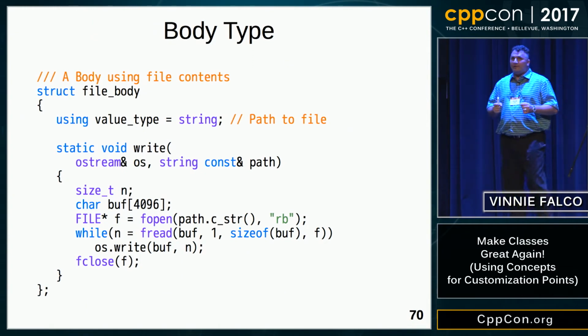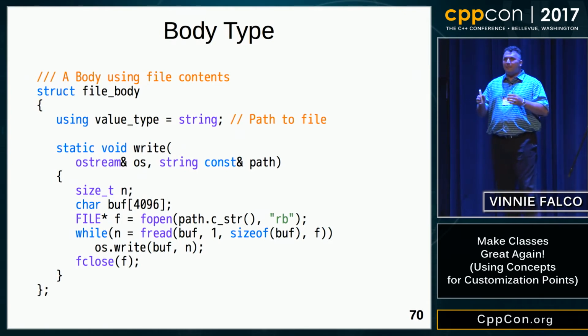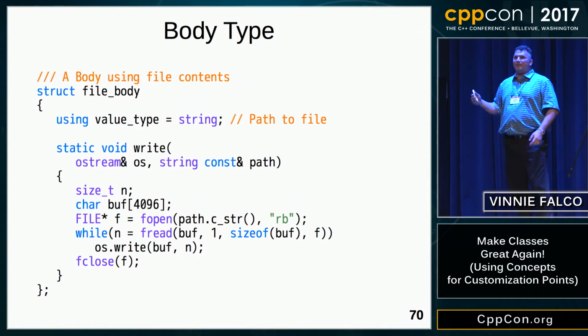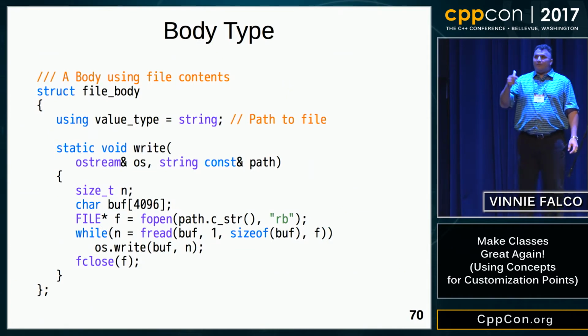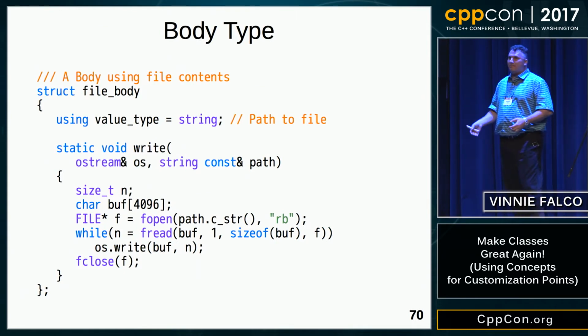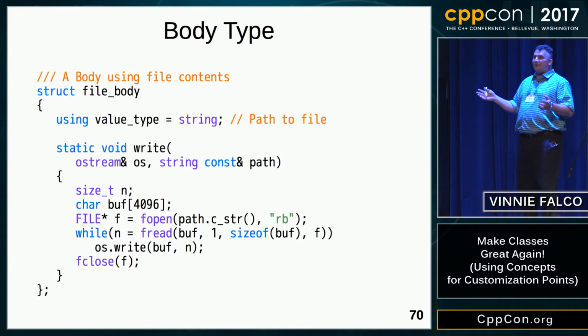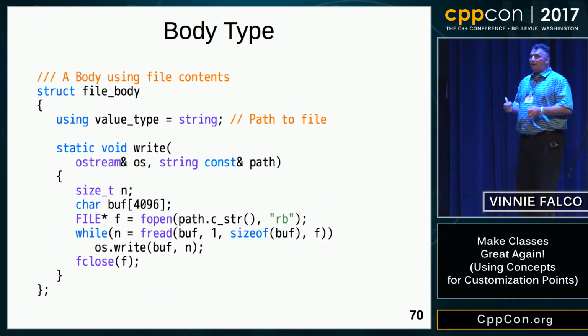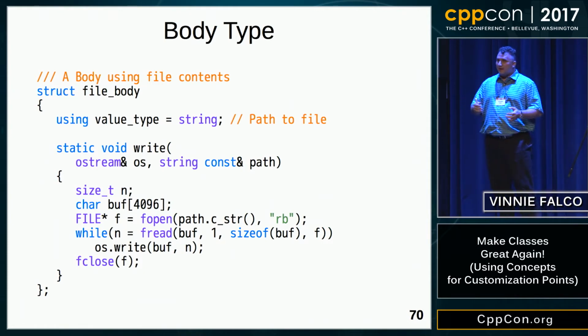Now there are two interesting things about this implementation. The first one is that the body value type up until now has been a container of bytes that actually get delivered. But in this case, the meaning of the body is now a file name. The file name is not delivered, but the contents are, so the semantics have changed. The implementation of the write function up until now has been to deliver everything that's in some container in memory. But in this case, we don't have the entire file contents in memory. We're just delivering it 4 kilobytes at a time. So that's a really cool feature that came out with our design. That's an indication that we're on the right track.